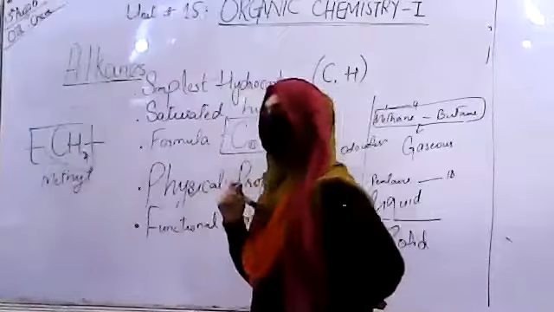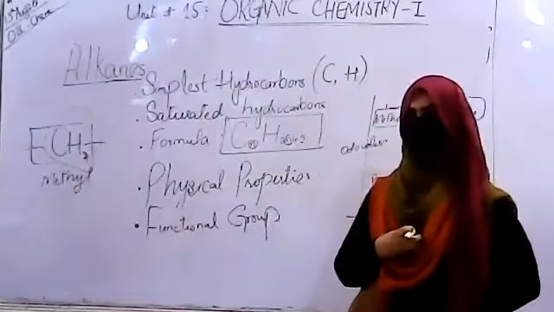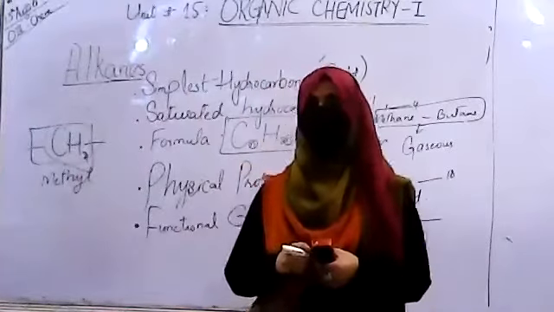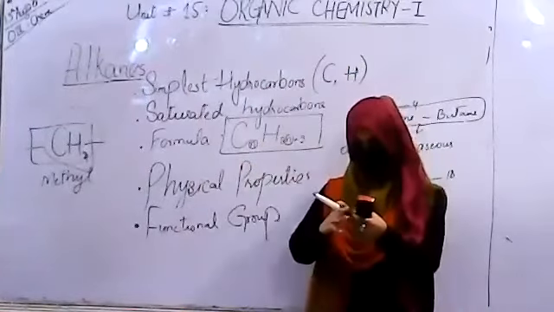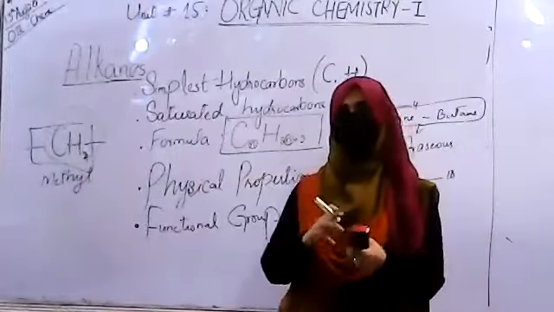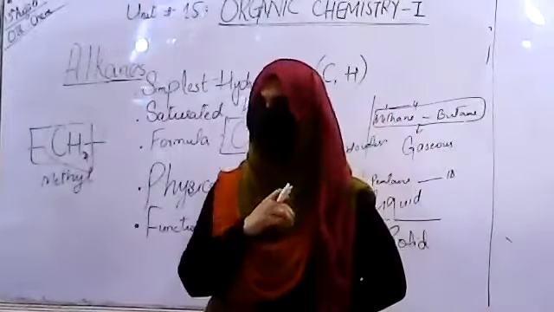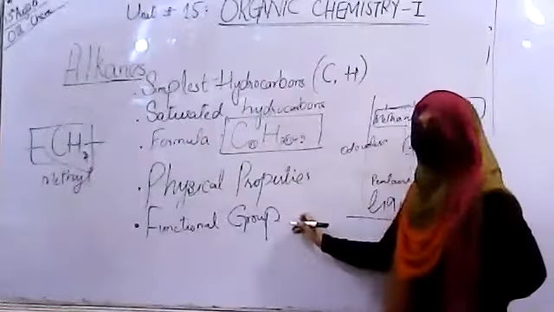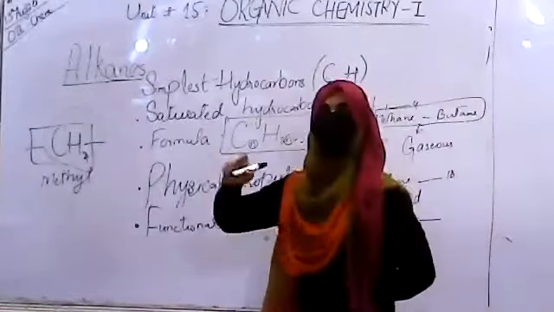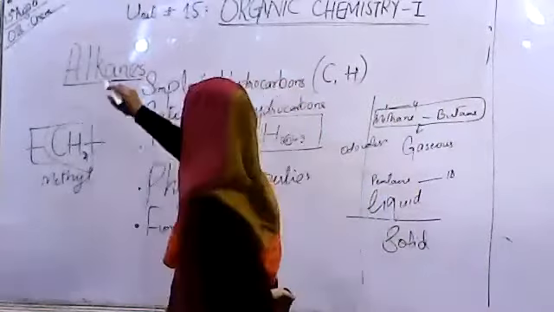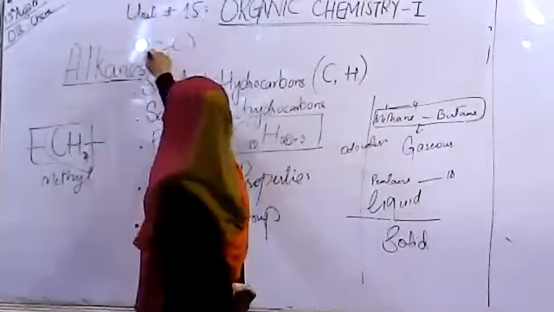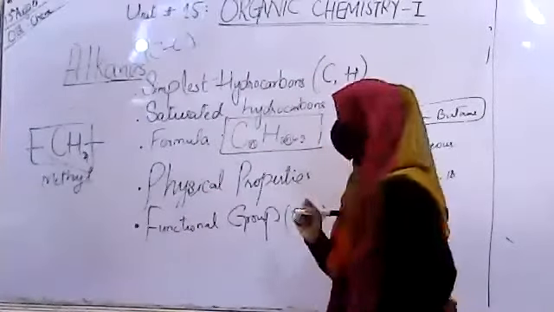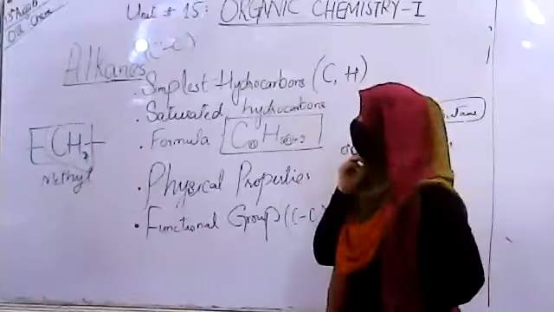As I told you, a functional group is basically any kind of element, any atom, group of atoms, any kind of bond or something that is giving some specific kind of properties to the whole family, the whole homologous series. So what is the functional group present in the alkanes? In the alkanes, the functional group is basically the carbon-carbon single bond.